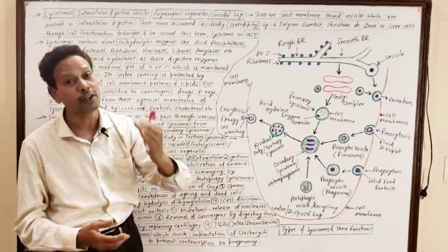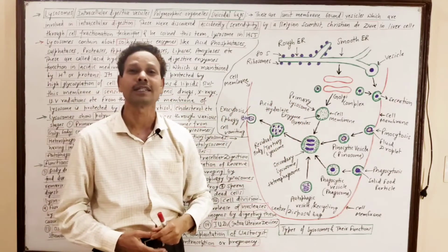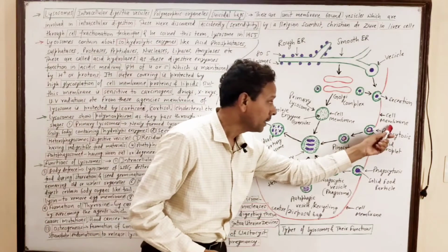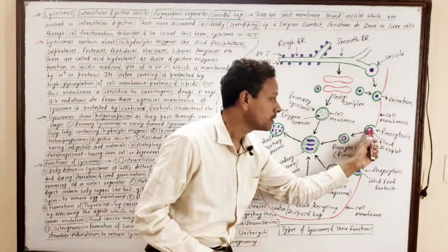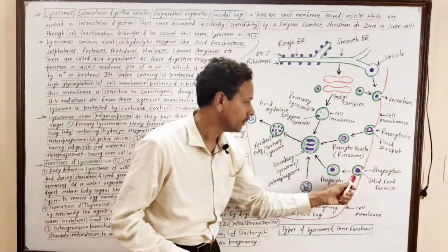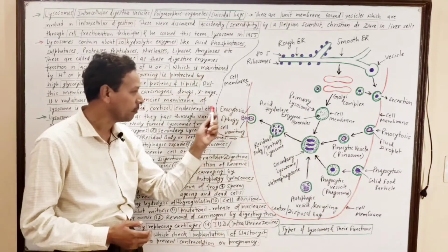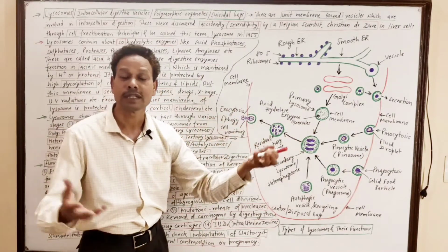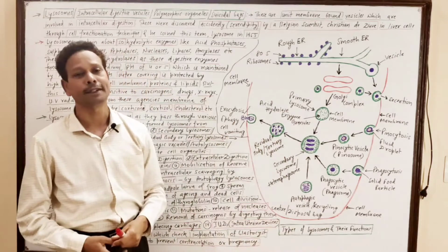Exo means outside, cyto means cell, the phenomenon of removal of solid waste. Intake of fluid is pinocytosis. Intake of solid, cell eating, is phagocytosis. And the removal of this waste is exocytosis, ephagy or cell vomiting.